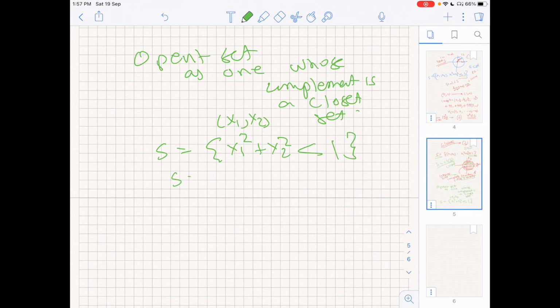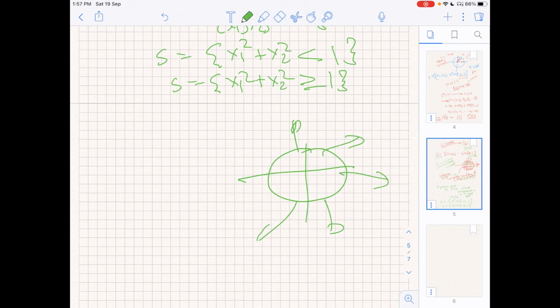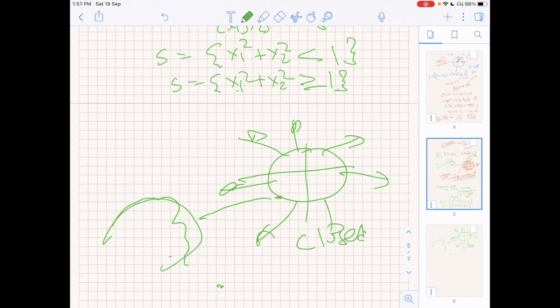Its complement is x1 square plus x2 square greater than or equal to 1. So that is a set like this, the boundary and everything outside of it. This is a closed set. Every convergent sequence here either converges onto the boundary or converges outside.